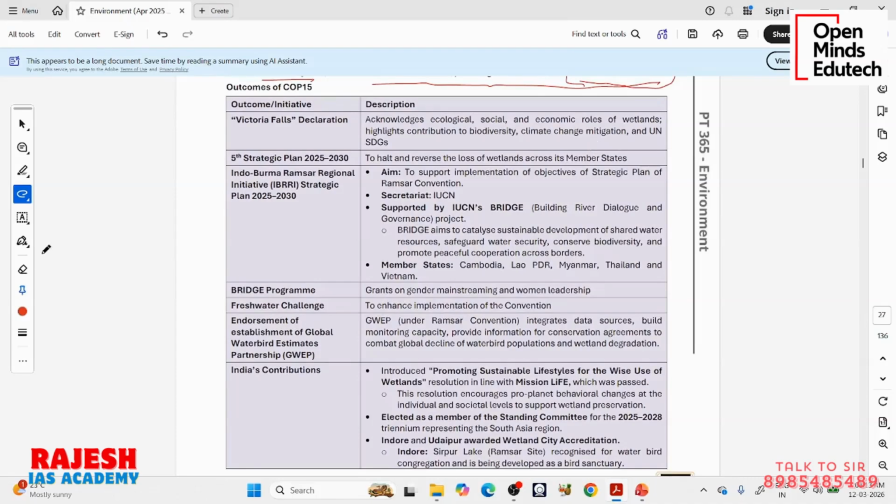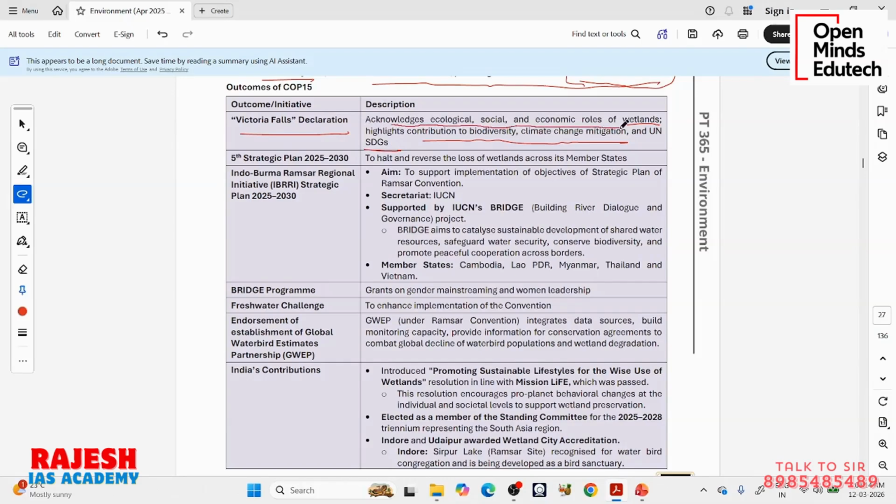Now, COP15 was conducted in Victoria Falls town. Then they came up with a declaration. We know when they come up with a declaration, usually they will give the name of the city where the meeting was organized. So there is a Victoria Falls Declaration which acknowledges the importance of wetlands, the roles played by wetlands in biodiversity, climate change mitigation, and the UN Sustainable Development Goals.